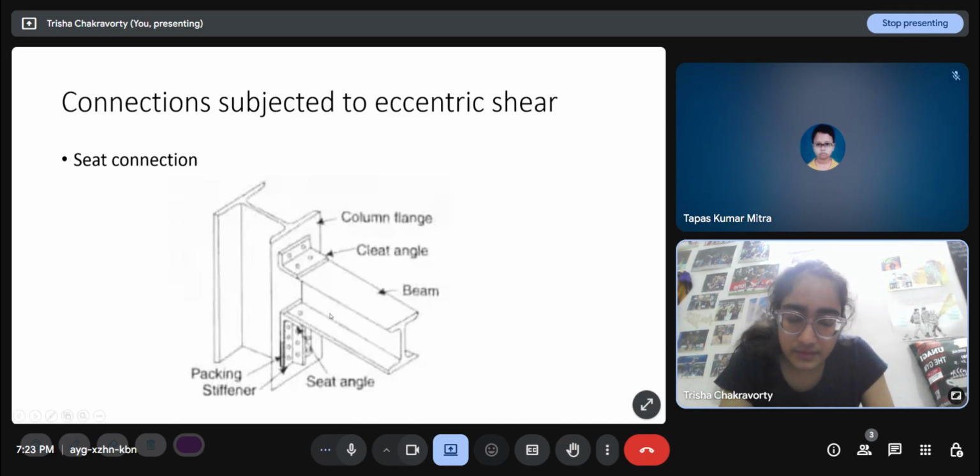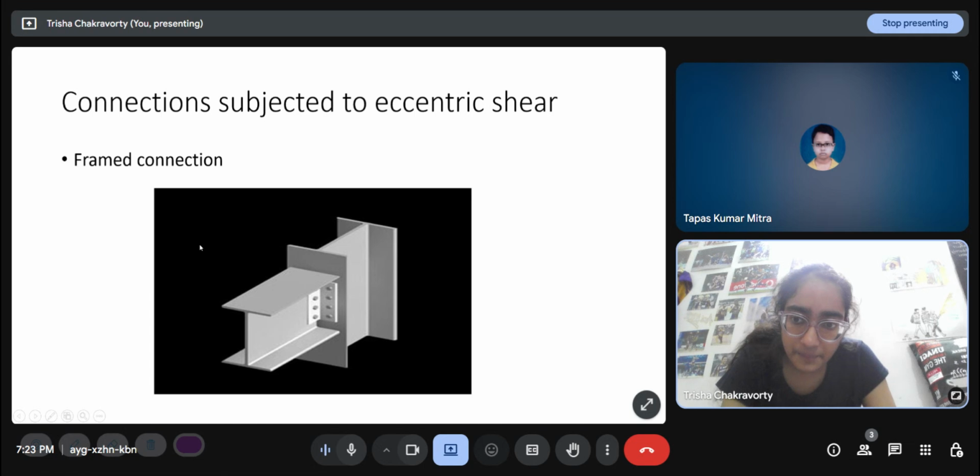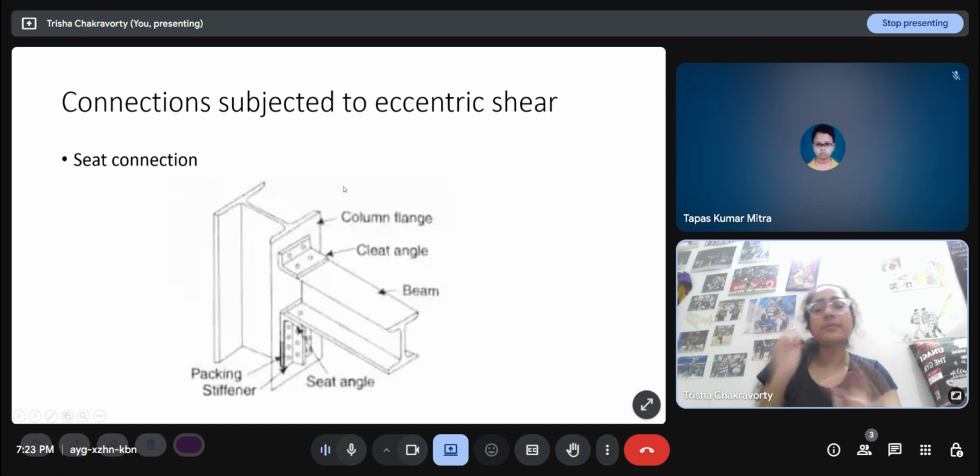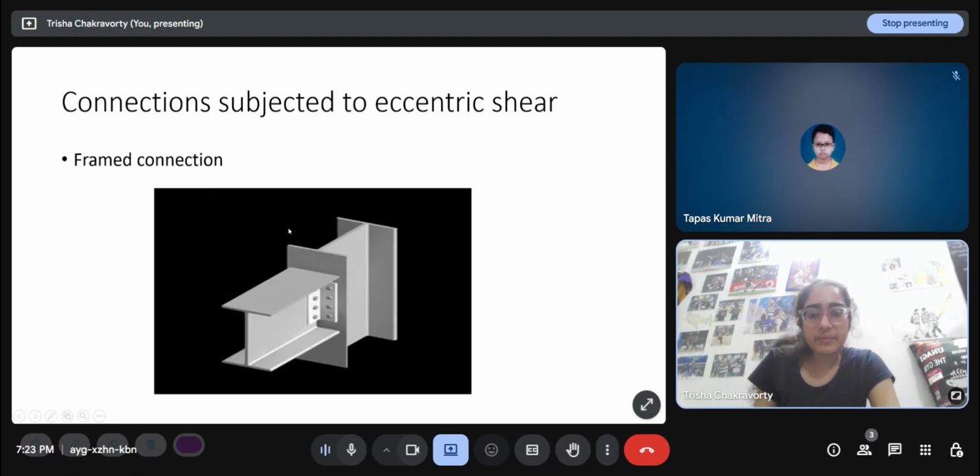If I'm applying shear here along this line, then it has an offset here. That is where the connection will be subjected to eccentric shear. Framed connections are examples of types of connection subject to eccentric shear. Seat connection is one of them, framed connection is another. If I apply the shear at this point, then it will have this kind of eccentricity.